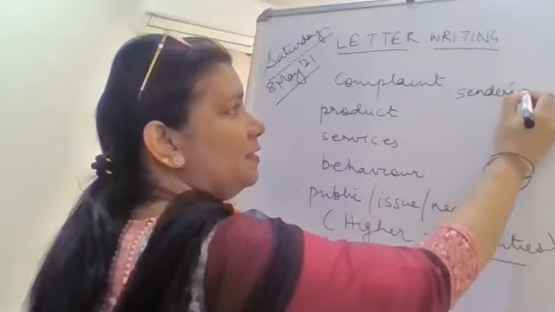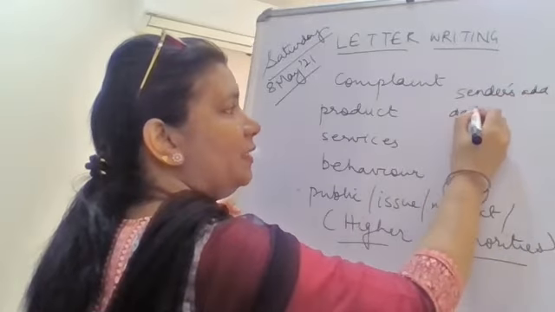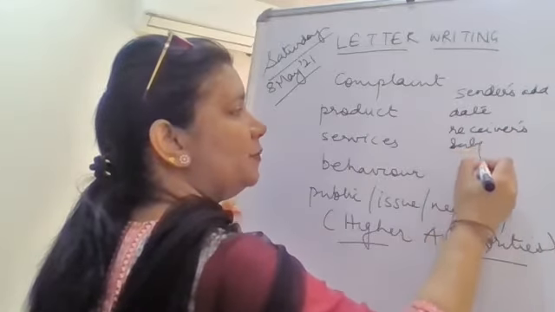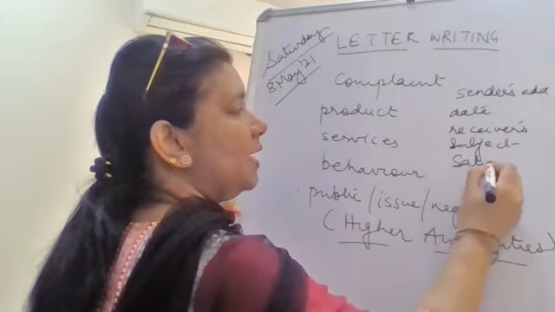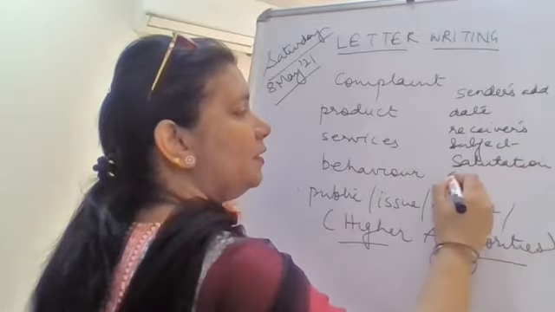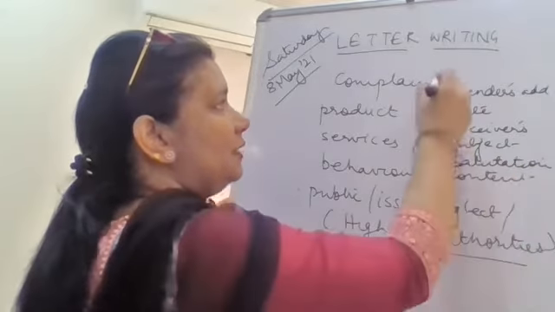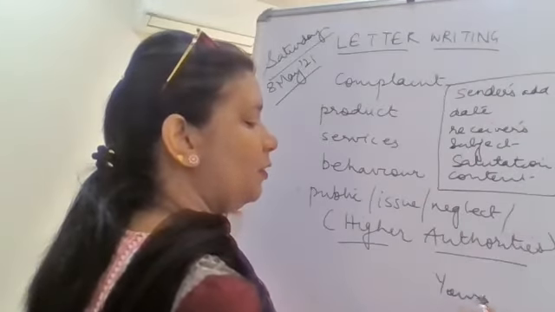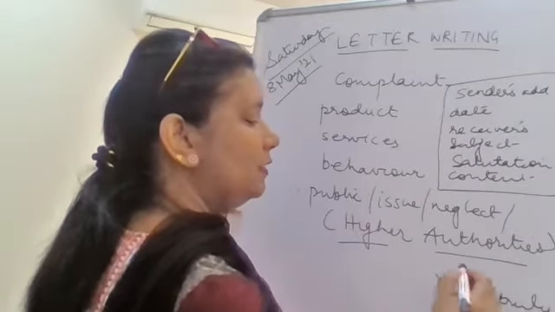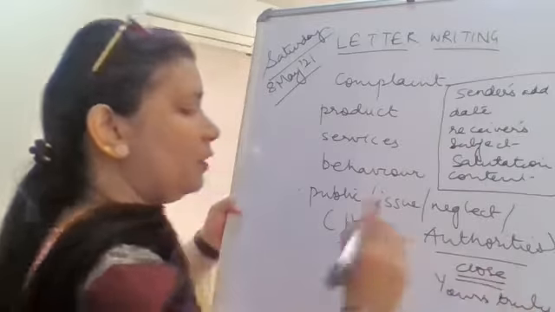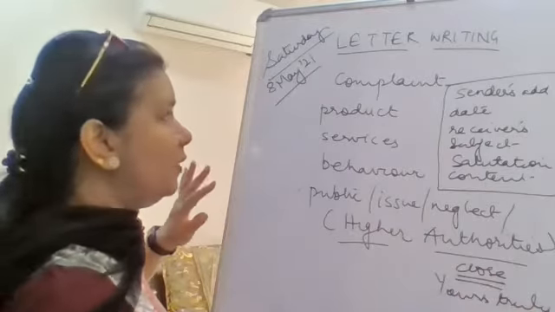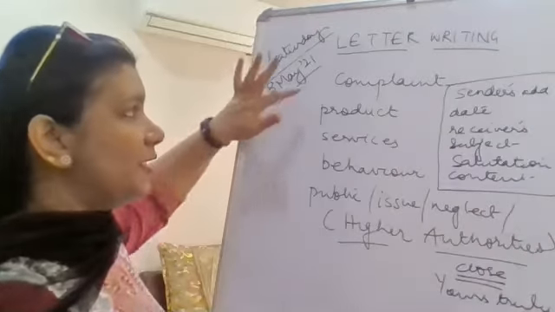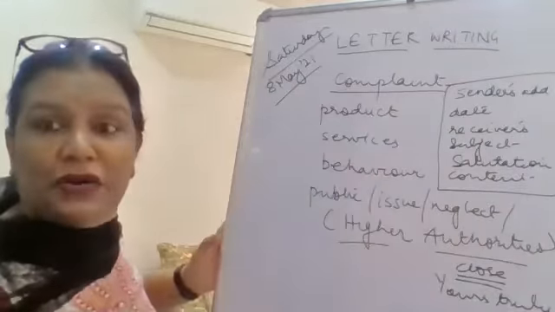The sender's address, leave a line, write the date, write the receiver's address. Then comes your subject, your salutation, your content. These are the things you have to remember. And how are you going to end the letter? Yours truly. This is your close or the complimentary close. Now we are going to discuss what we are going to write in the letter of complaint.